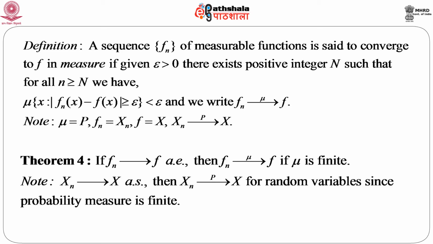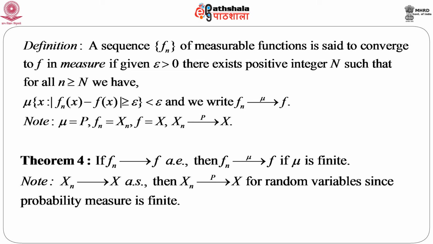That means it is very close to 0, and we write that f_n converges to f in mu. Now, if we take mu as a probability measure, f_n as a sequence of random variables, which are measurable functions, and f as another limiting random variable x, then from here we can immediately write x_n converges to x in P. So, convergence in probability can be generalized to a similar concept of convergence in measure.